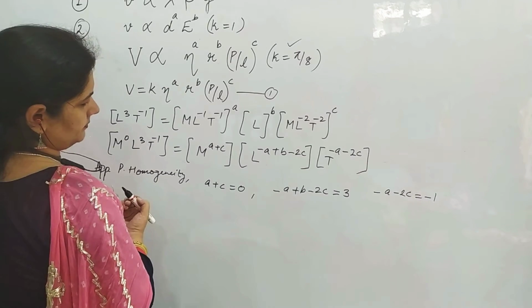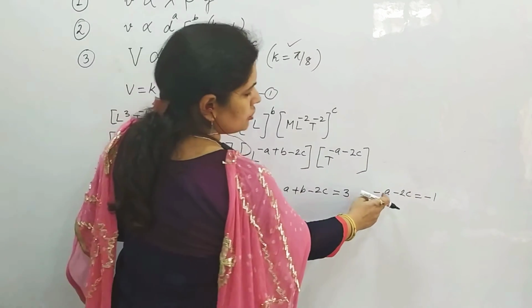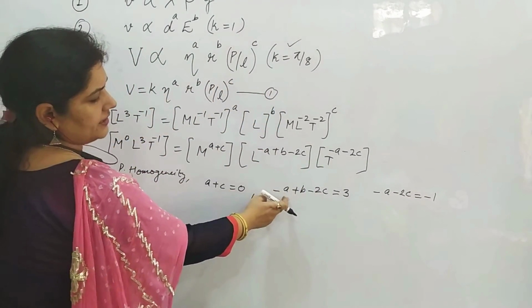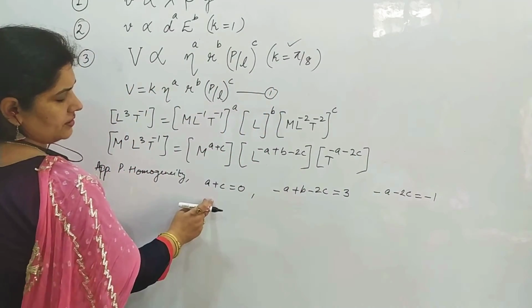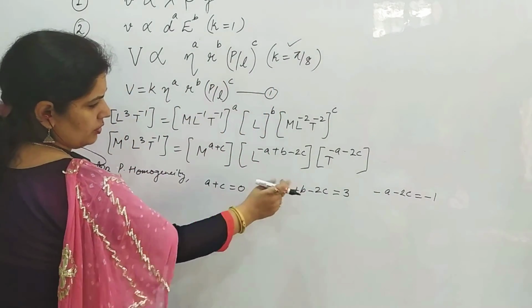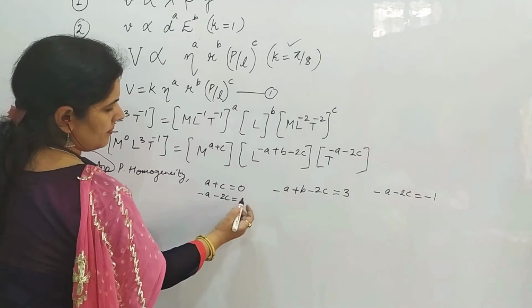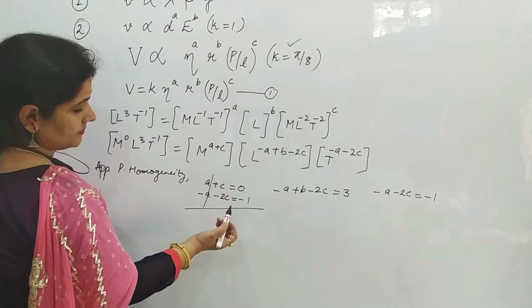Okay. So this is the equation in A and C. This is also the equation in A and C. Because it has 3 variables, we will not touch this equation. What we will do? We will solve this and this equation. So A plus C is 0. Let us keep minus A minus 2C is equal to minus 1.